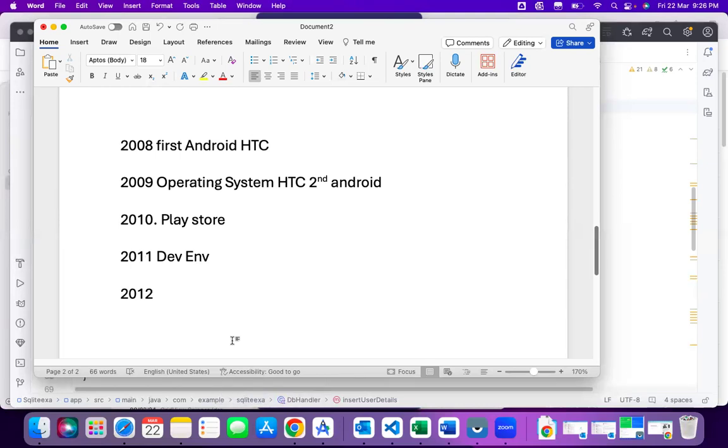Then after that, now here we are supposed to see the next step. In this Android, there are many versions.